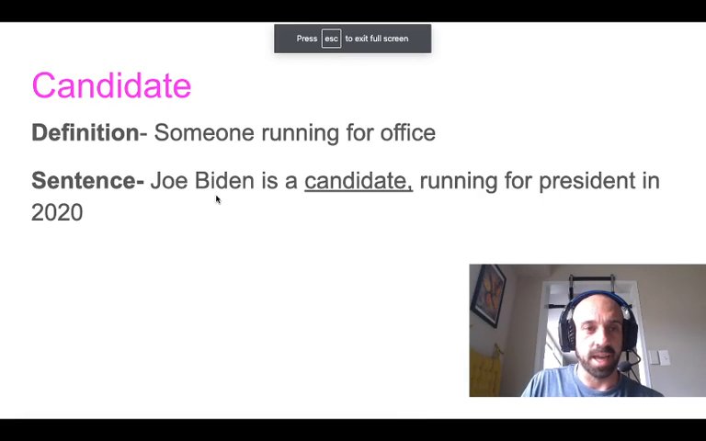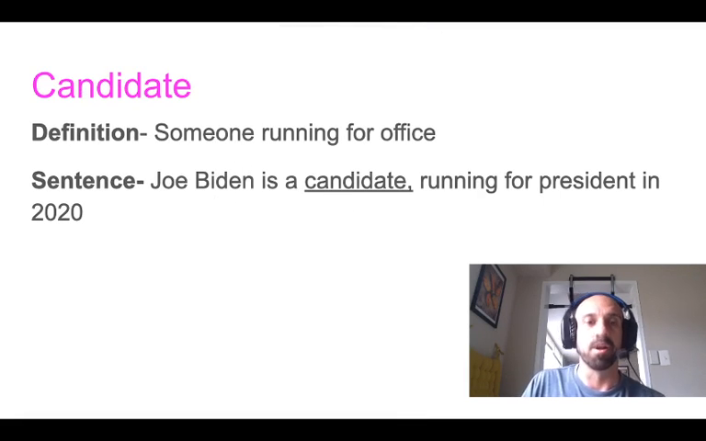If you're wondering what a candidate is, it is somebody running for office, okay? So as mentioned before, Joe Biden is a candidate running for president in 2020.